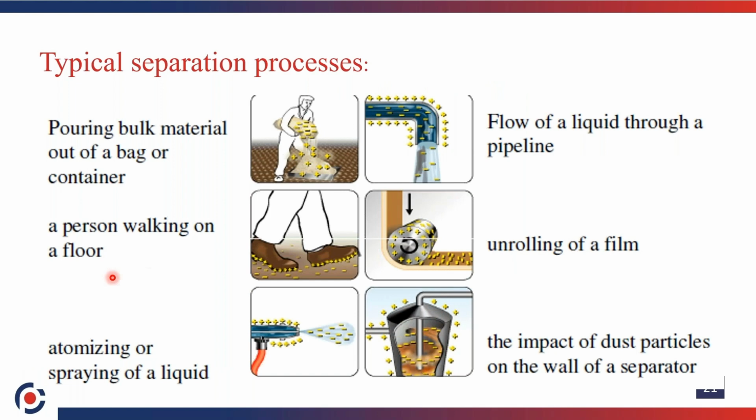Next, typical separation processes: how the charges get separated. Pouring powder material from a polythene bag into another container, transferring liquid through pumps, and a person walking on non-conductive floors are all examples of the charge separation process.